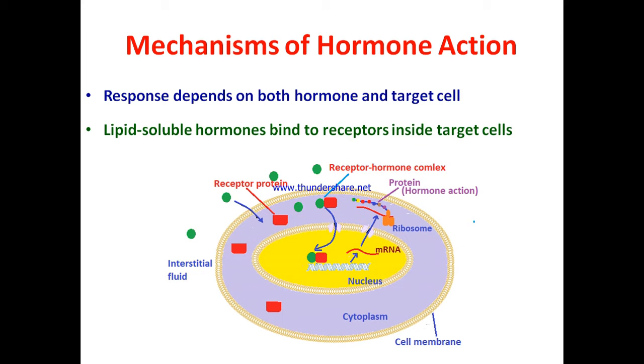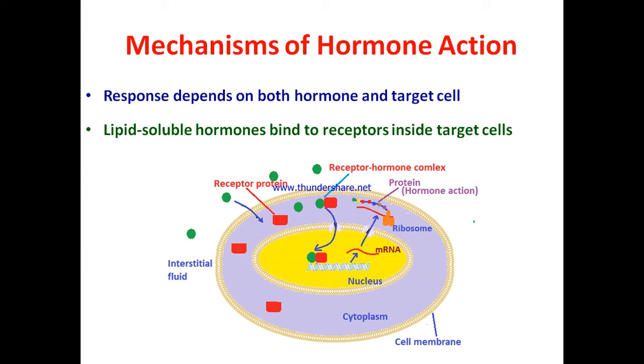So the lipid-soluble hormones need to enter into the cytoplasm for exerting their influence. So they bind to the receptors present inside the cytoplasm. Some receptors are even bound to the DNA molecule. As a result, the hormones need to enter into the nucleus for exerting their influence.